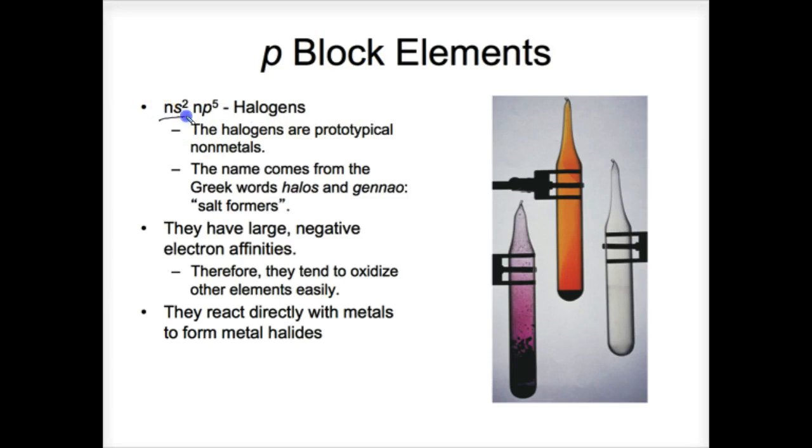Notice our common group configuration. The halogens, the name comes from being called salt formers, so we find the halogens combined with a lot of our alkali and alkaline earth metals in the earth as solids, and we know that they are salts.